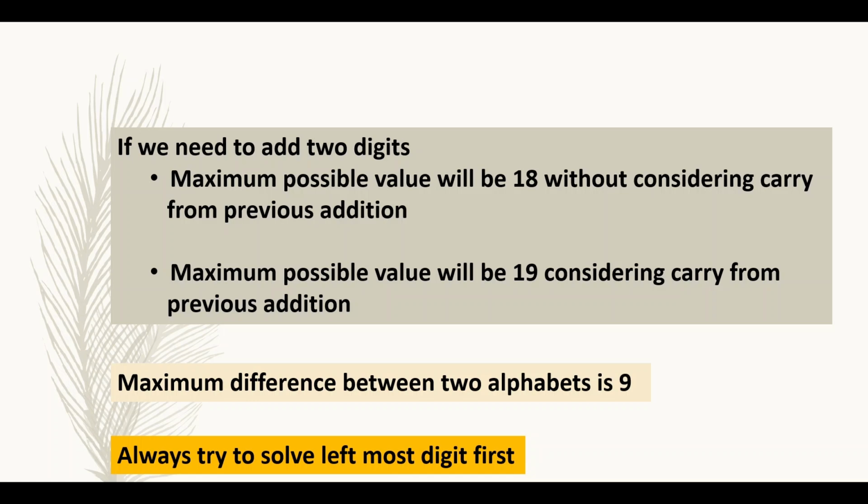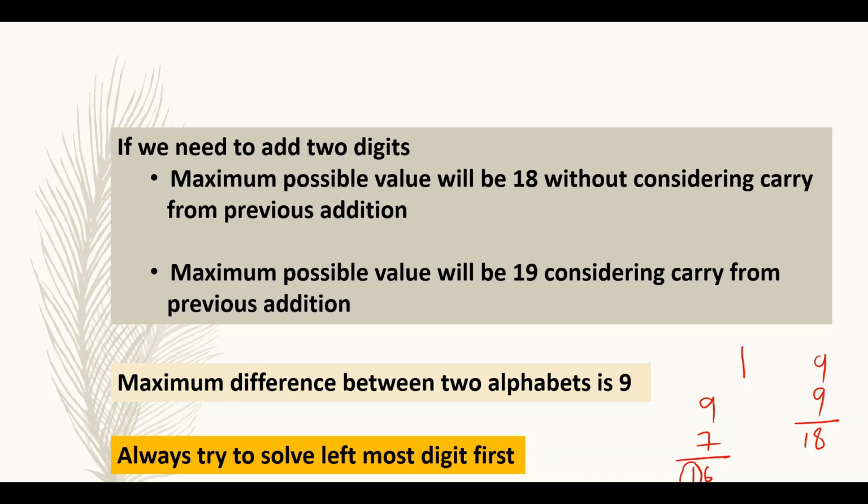If we consider a carry from previous addition, when we are adding two digits, the maximum possible carry will be 1 only. For example, if we are adding 9 plus 9, 18, carry will be 1. If we are adding 9 plus 7, 16, carry will be 1. So if we are adding two digits, the maximum possible carry will be 1 only.